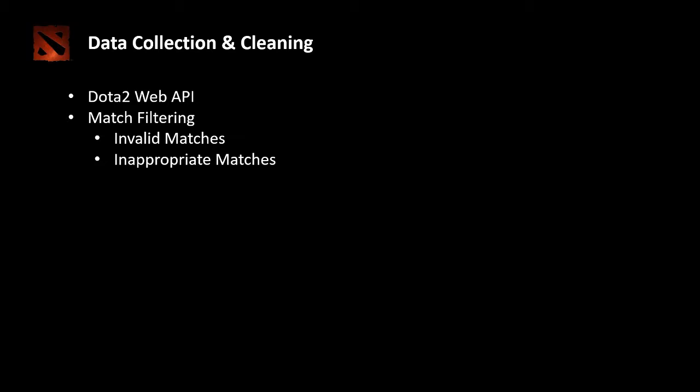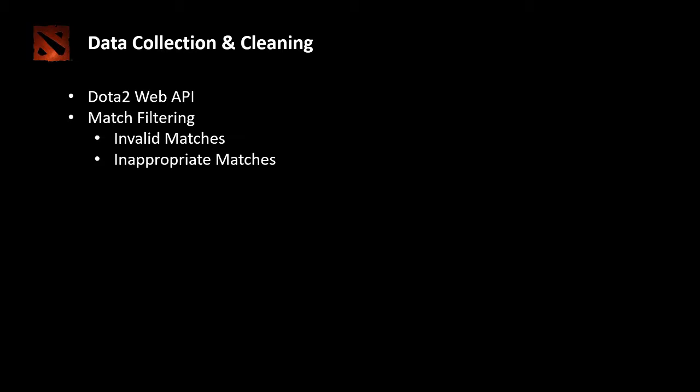The Valve company provides a strong web API for developers to fetch both match and player data. For this project, we built a local Python script which calls the Dota 2 web API and saves each result into a local file. However, there are a lot of factors that would affect the dataset that we expected. Therefore, we filtered out the invalid and inappropriate data during our collection.